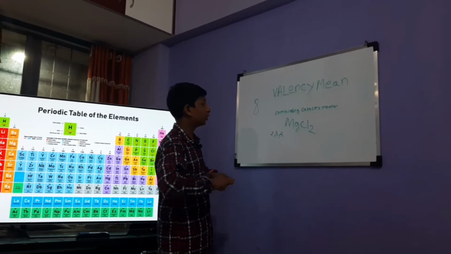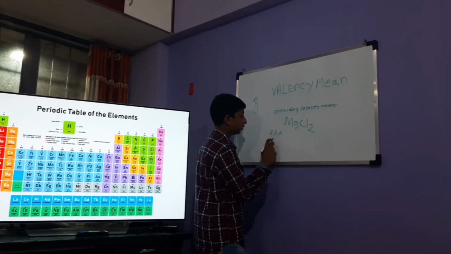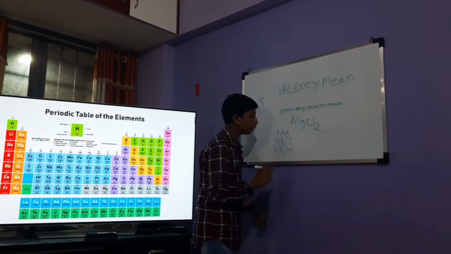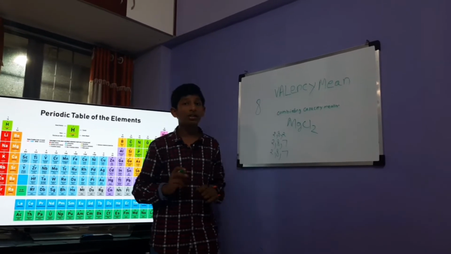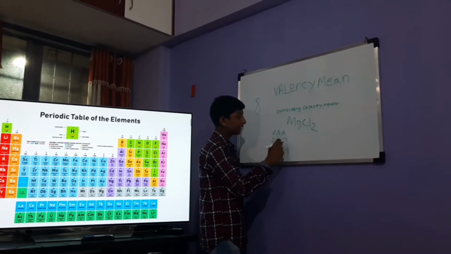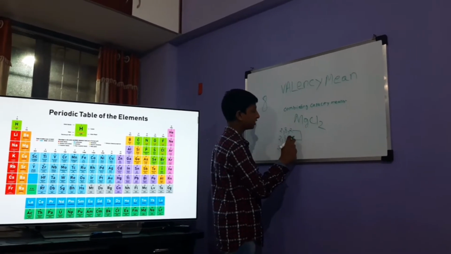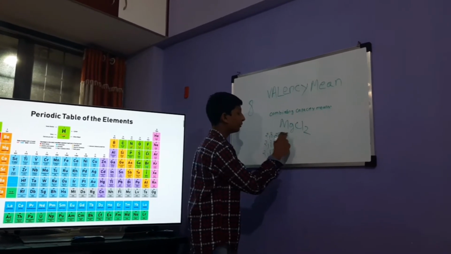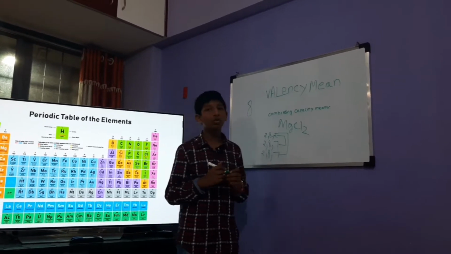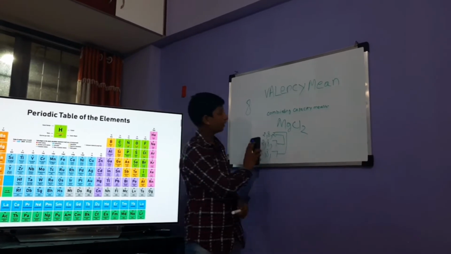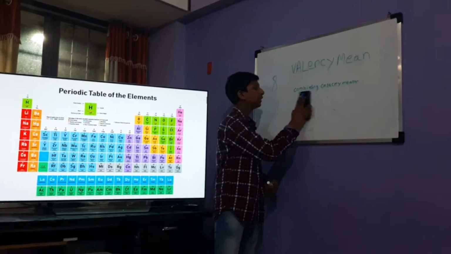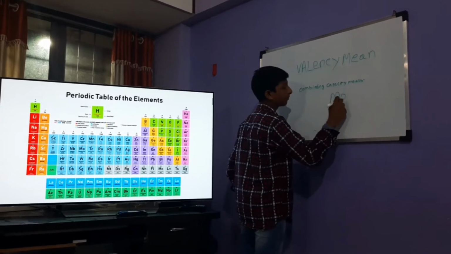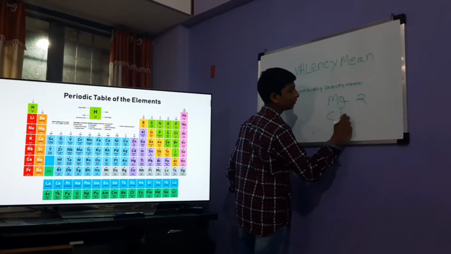So the valence electrons are 2, and for Cl it is 2, 8, 7 and 2, 8, 7. Why have I taken 2 times 2, 8, 7? Because I wrote Cl2, meaning 2 chlorine atoms. As it is 7, it will take 1 electron from magnesium, and as magnesium's valence electrons are 2, it will have to give one more to one more chlorine, and MgCl2 will be formed. So the main thing is the valency of Mg will be 2 and Cl will be 1.